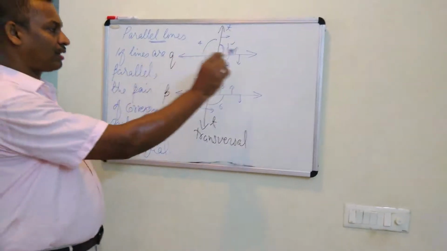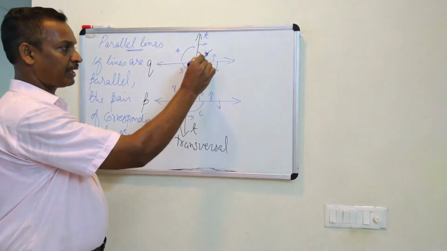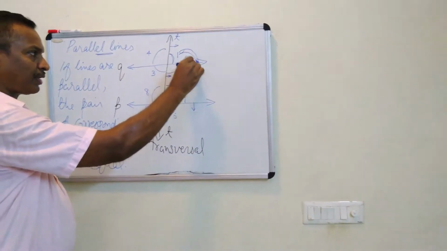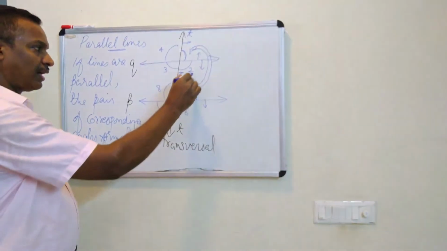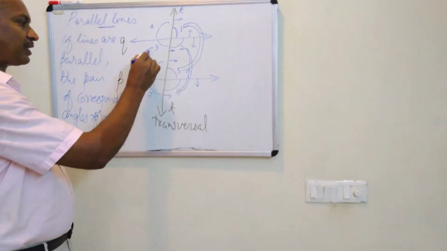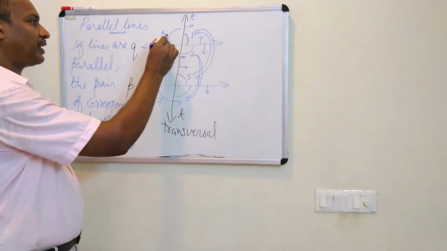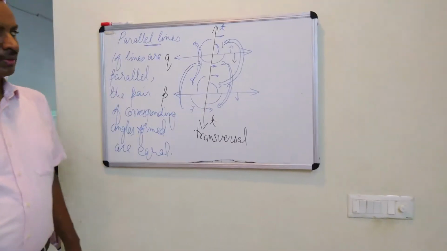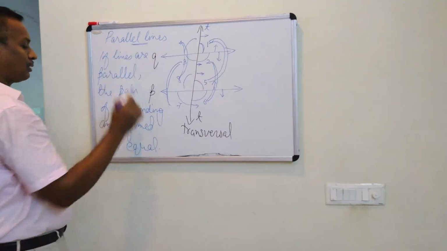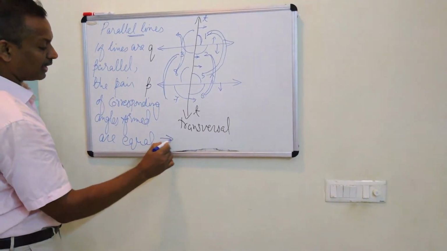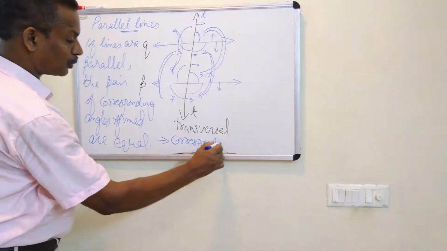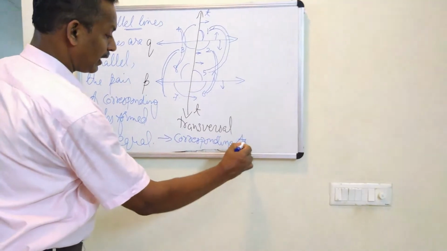If lines are parallel, the corresponding angle pairs are equal. That means 1 and 5 are equal. Pair of corresponding angles are equal. Angle 2 and angle 6 are equal. 3 and 7 are equal. 4 and 8 are equal. This is an axiom. It is called the corresponding angle axiom.